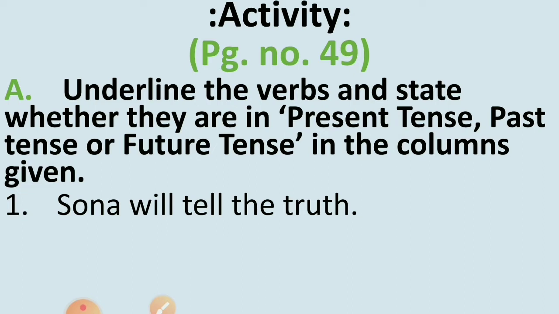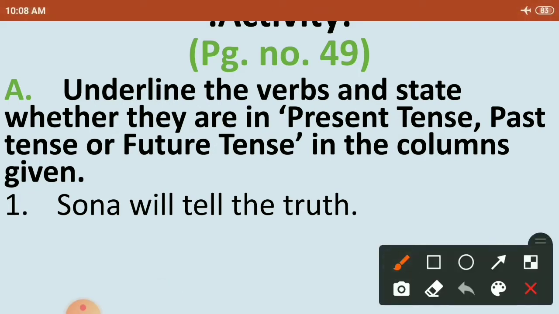Okay, let's see. There are 8 sentences given in this activity A and we are going to solve a few of them. Let's see the first sentence. Sona will tell the truth. Now what we have to do? We have to underline the verb first. So which is the verb, the action word? Tell. But with this tell, one helping verb is also there. So we will underline both. Will tell is the verb.